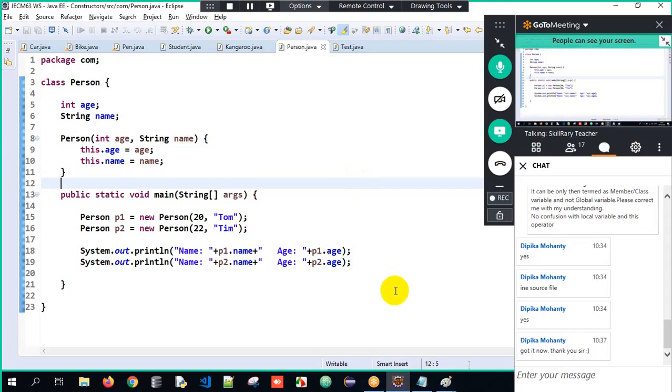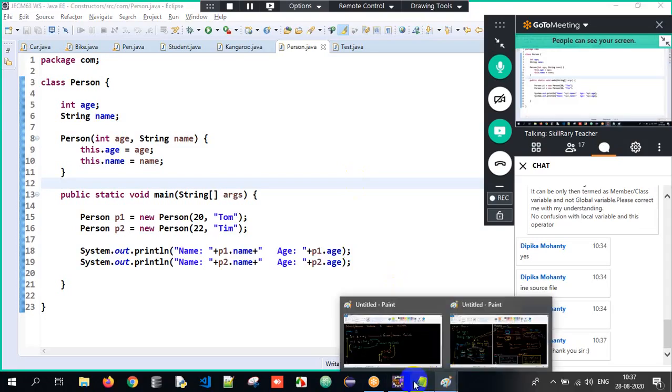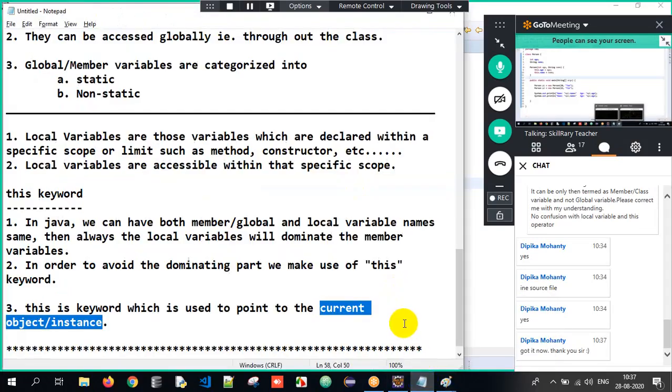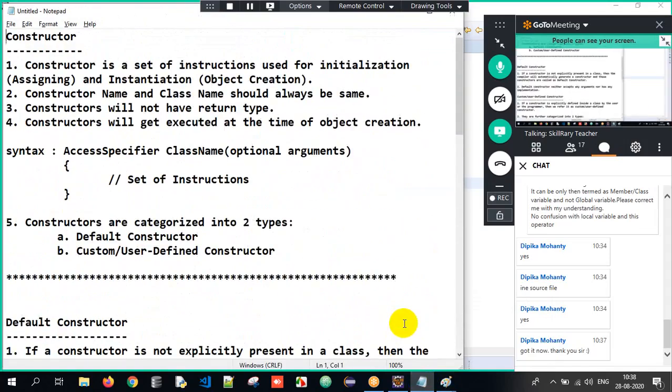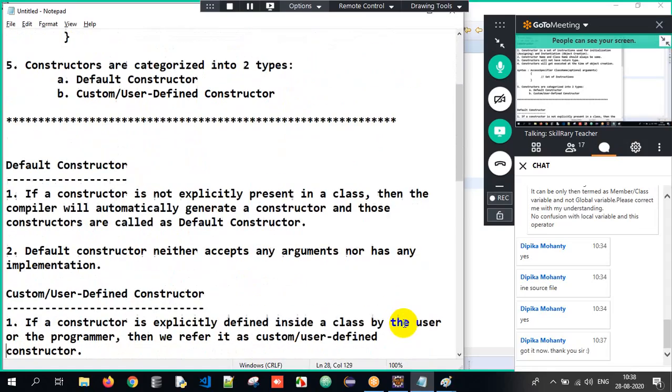So what did we discuss in today's session, guys? We started with constructors. What are constructors? It's a set of instructions used for initialization and instantiation. The class name and constructor name should be the same, it will never have a return type, and it gets executed during object creation. There are two types of constructors: default and custom.